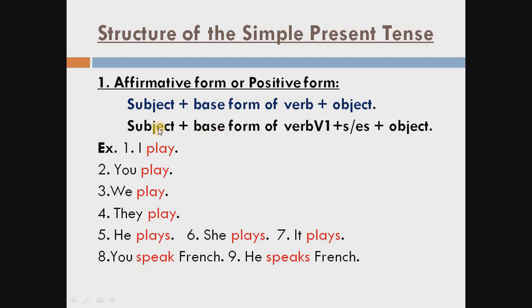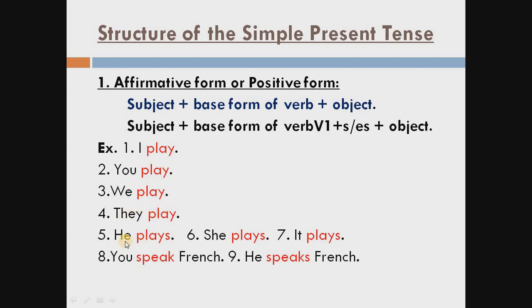But when the subject is singular, and we consider he, she, it, or any person's name in singular, we always use s or es with the main verb and then the object. See the example. I play. This is the first form of the verb. You play, we play, and they play.